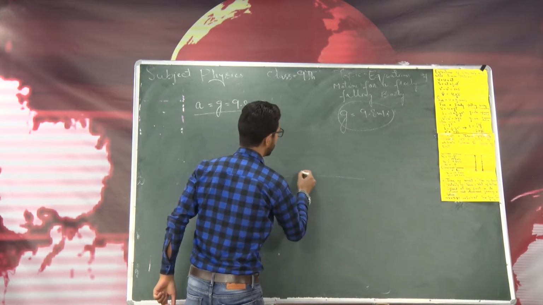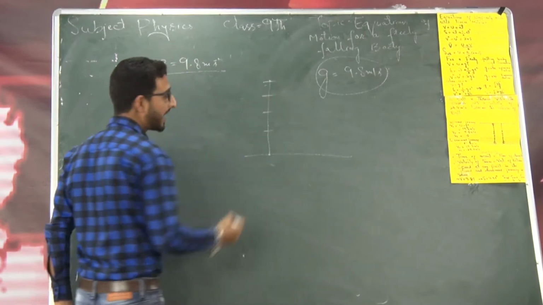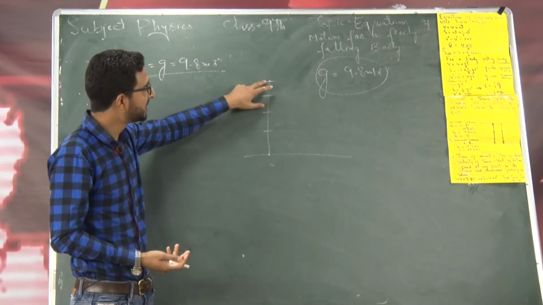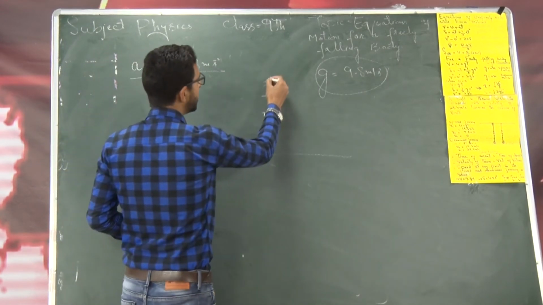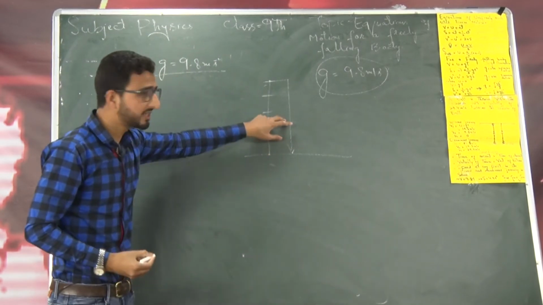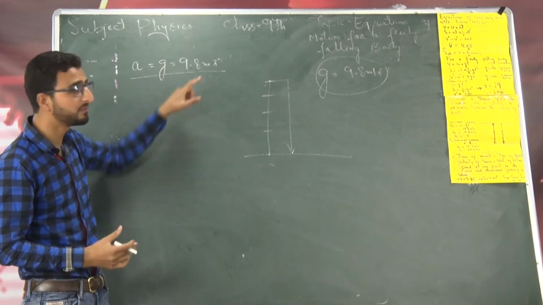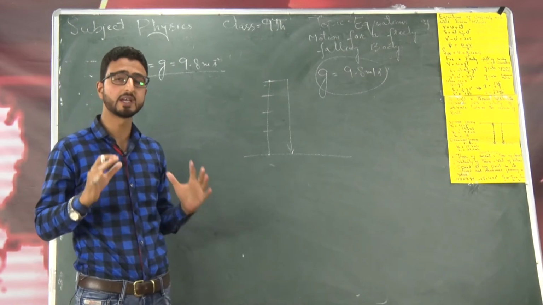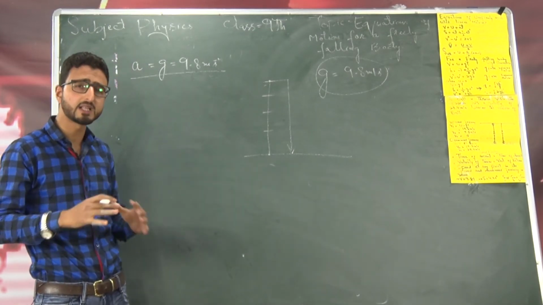If you throw a body with some initial velocity, its velocity decreases by 9.8 meter per second every second of its motion. When it reaches the highest point, its velocity becomes 0, and then it starts the downward journey, and during the downward journey its velocity increases by 9.8 meter per second every second of its motion until it hits the ground, right? So this is what is meant by a freely falling body and the acceleration produced in a freely falling body.